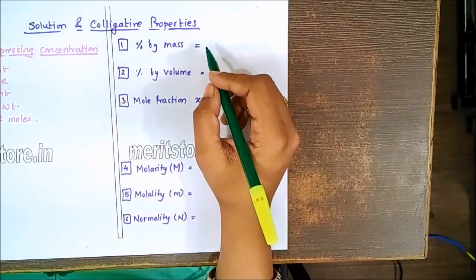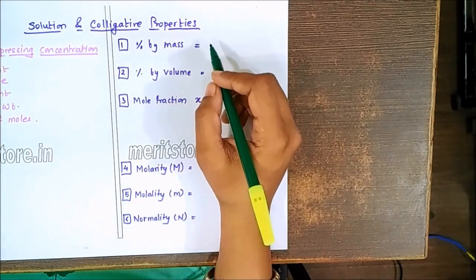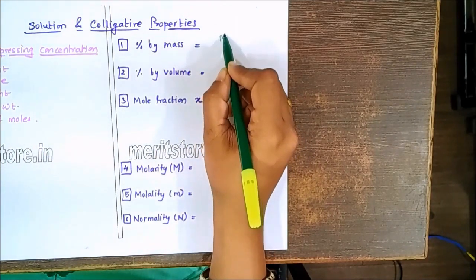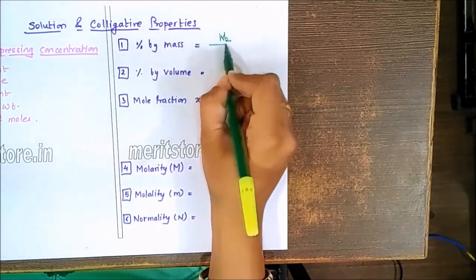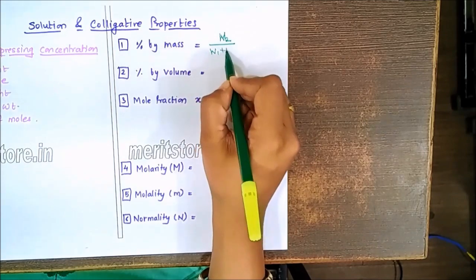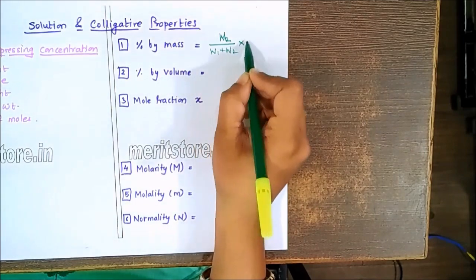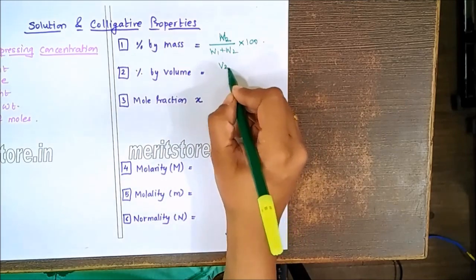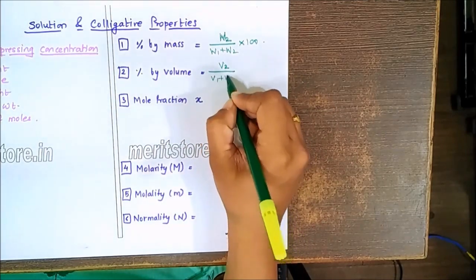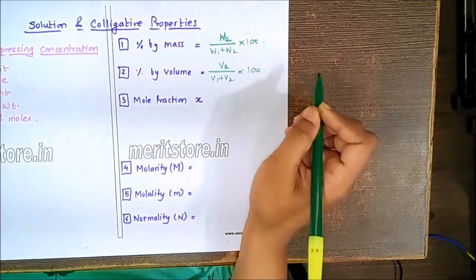Now the percentage by mass will be the mass of the particular solute that you calculate, so W2 divided by W1 plus W2, that's the total mass, multiplied by 100. In case of volume, it's V2 divided by V1 plus V2, into 100.